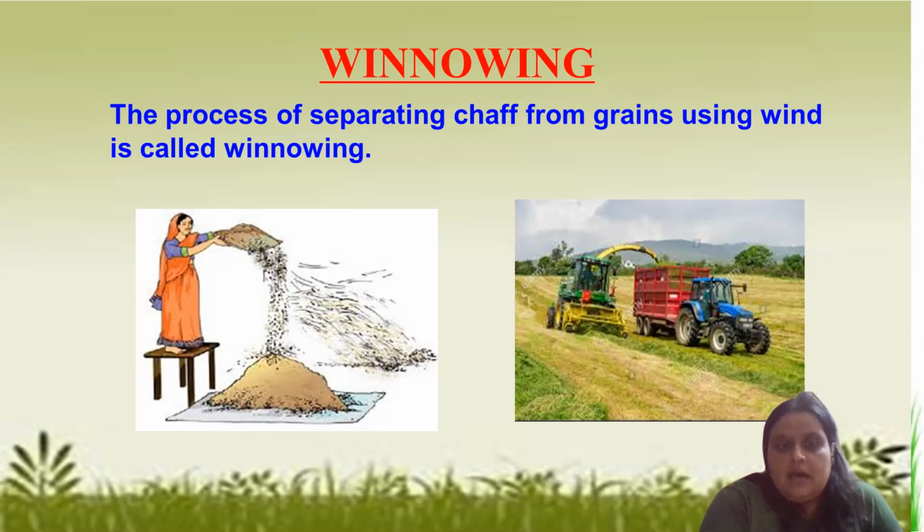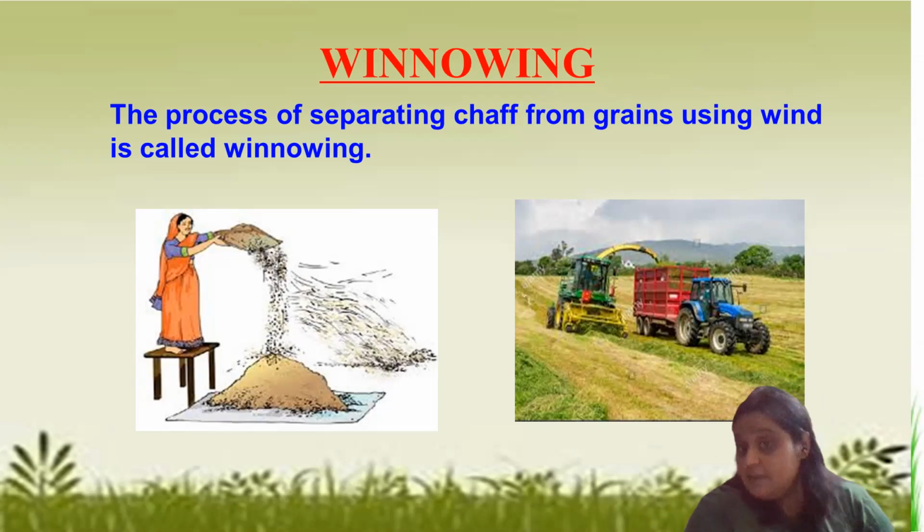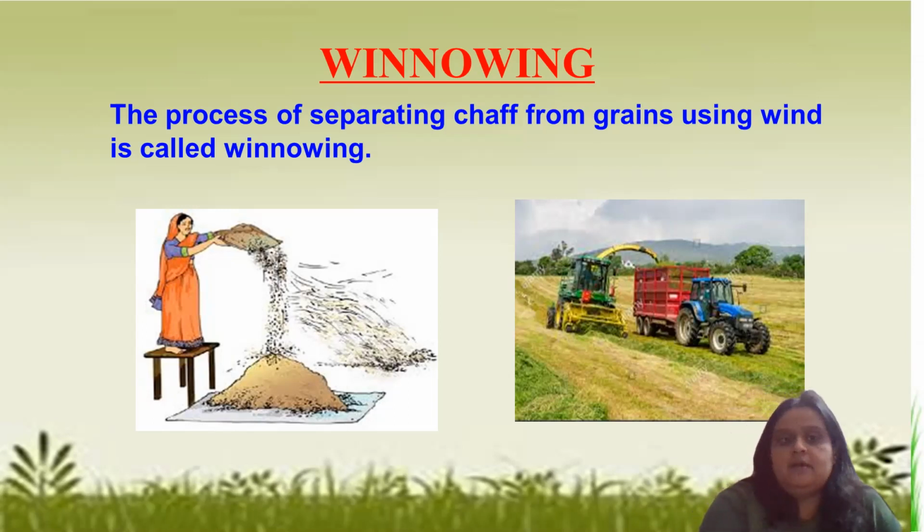Grains being heavier will drop down vertically, and the chaff, because it is very light in weight, will fall at some distance. This is how she is separating chaff from grain.